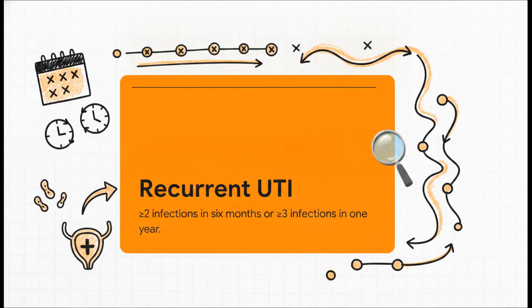So when exactly does a patient officially cross over into the recurrent pathway? Well, the strict clinical definition is 2 or more infections in a 6-month period or 3 or more infections in 1 year. That's the threshold. That's exactly where we transition from just treating isolated, one-off incidents to really needing a long-term management strategy.